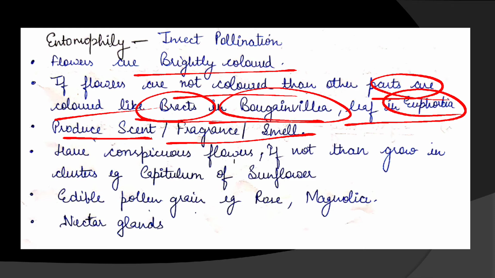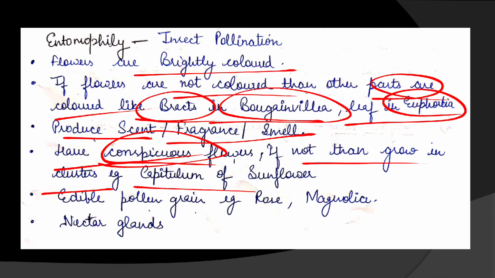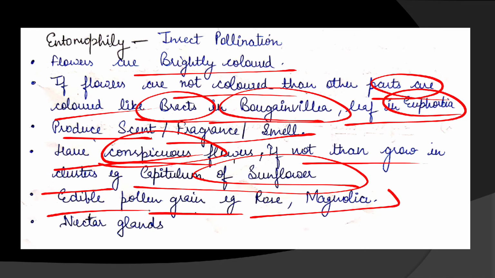Okay, have conspicuous flower, as I already told you. If not, then grow in clusters. If the flowers are not conspicuous, then many flowers grow in clusters. For example, capitulum of sunflower. Okay, pollens are edible pollen grain. For example, rose and magnolia. So some insects visit to eat the pollen grains.